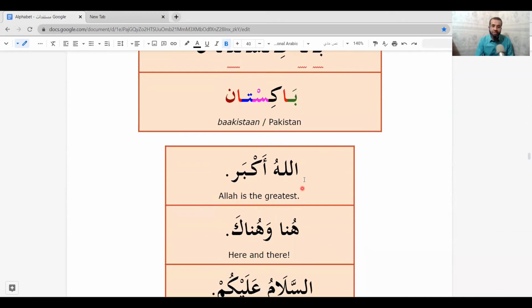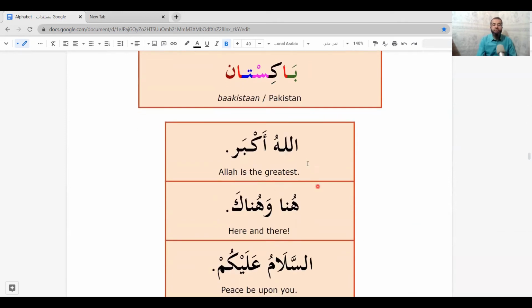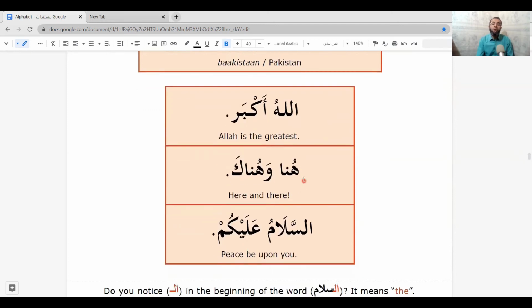Now, can you read this? Allah is the greatest. Allahu, then Akbar. Allahu Akbar. Repeat. Allahu Akbar. The next. Huna wa hunak.